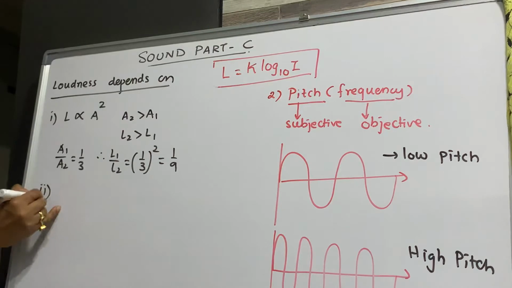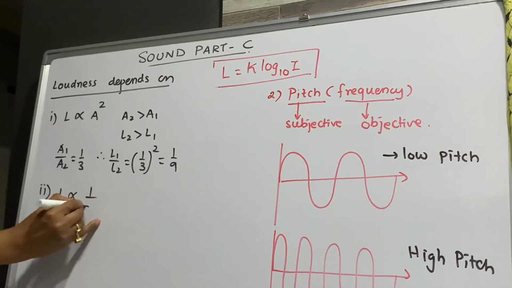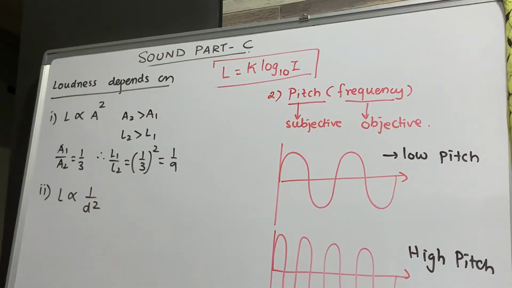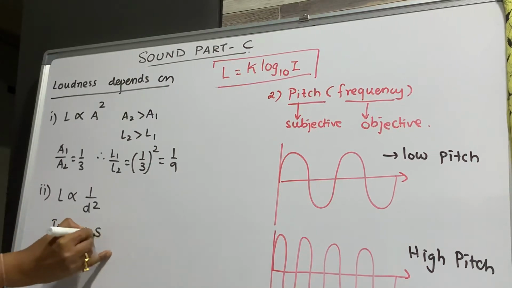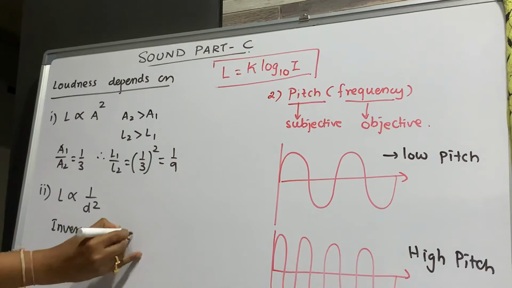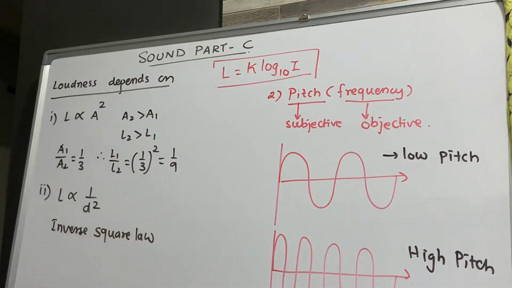Second, loudness is inversely proportional to distance square. This is known as the inverse square law. Inverse square law means if the distance is increased, loudness will decrease. If you increase the distance, loudness will decrease. Right? Third one,